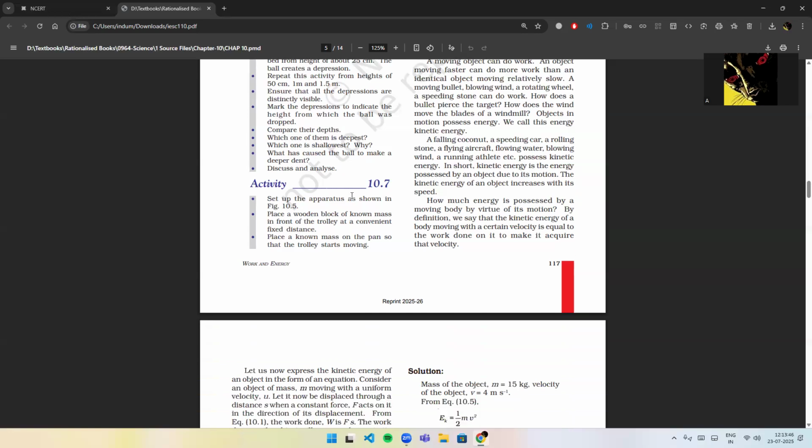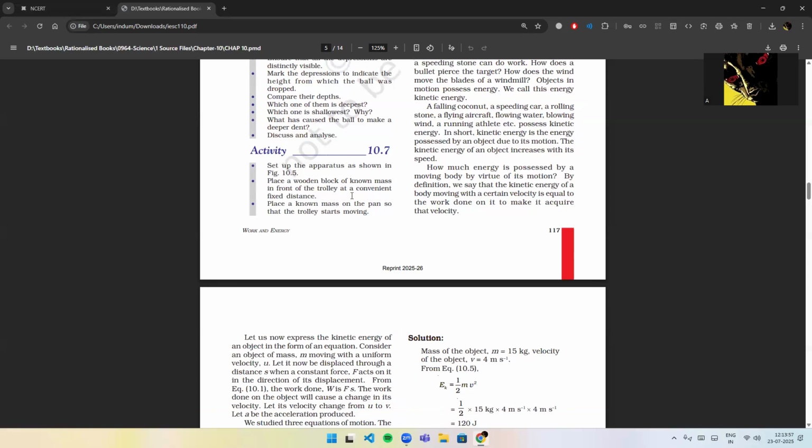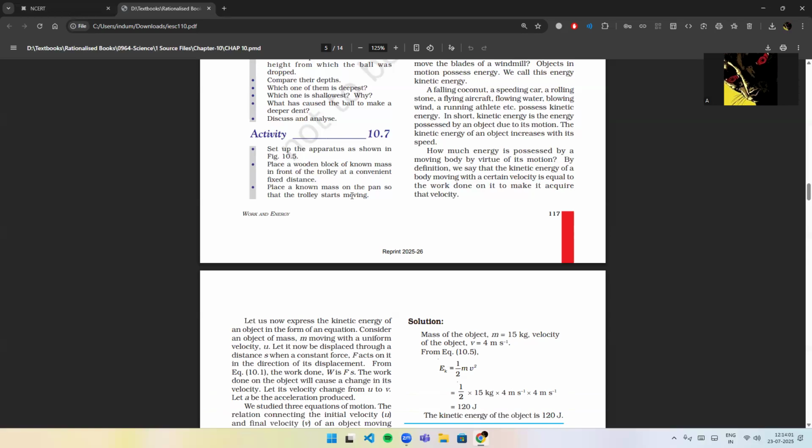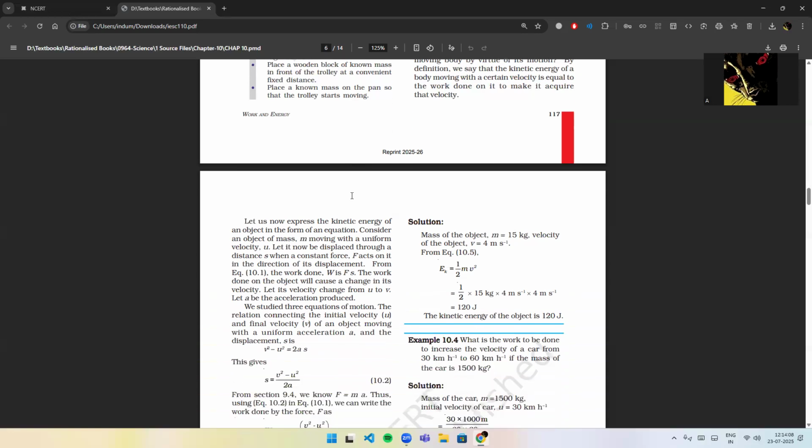In short, kinetic energy is the energy possessed by an object due to its motion. The kinetic energy of an object increases with its speed. How much energy is possessed by a moving body by virtue of its motion? By definition, we say that the kinetic energy of a body moving with a certain velocity is equal to the work done on it to make it acquire that velocity.